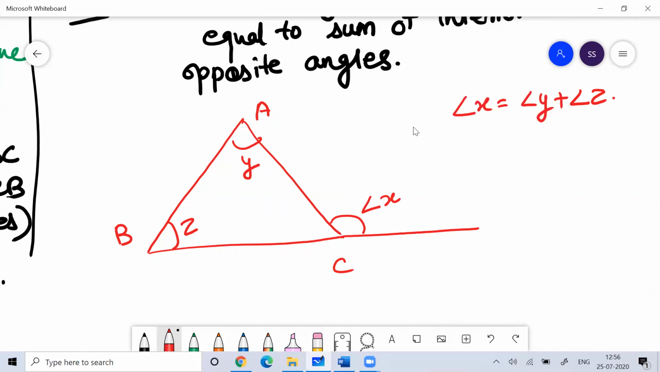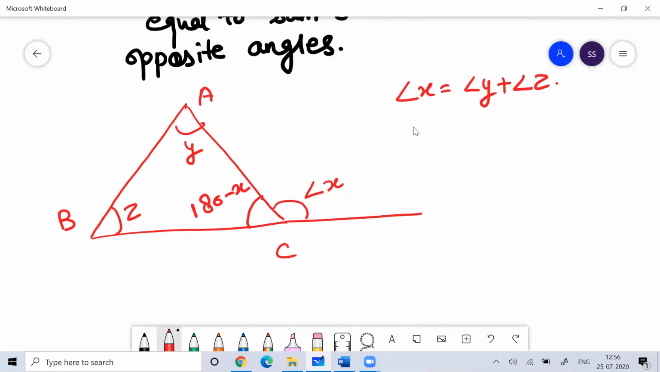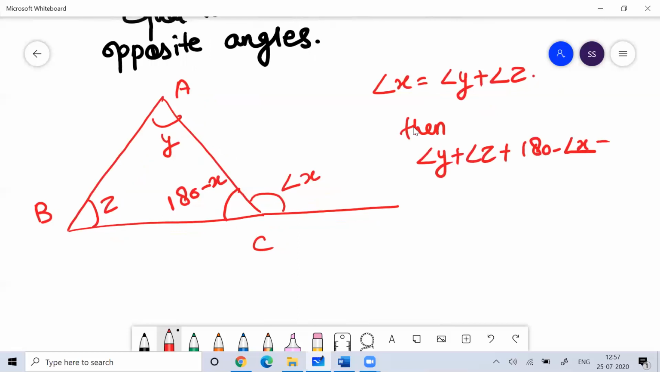Now you know that if this is angle X, this will be 180 minus X. Because Y, Z, and 180 minus X are the interior angles of the triangle, you can say that angle Y plus angle Z plus 180 minus angle X equals 180 degrees, the sum of interior angles. So this and this will get cancelled, and you can say angle X is equal to angle Y plus angle Z. This is what I wanted to prove.